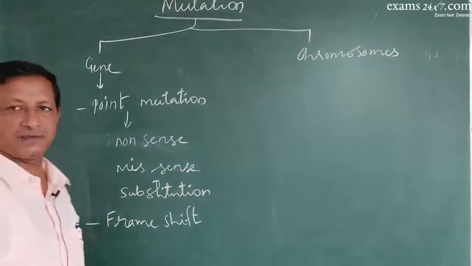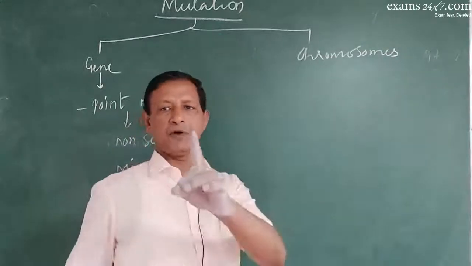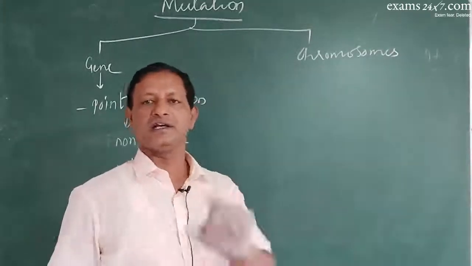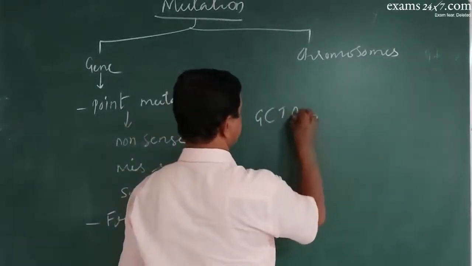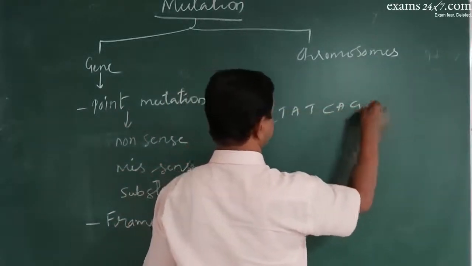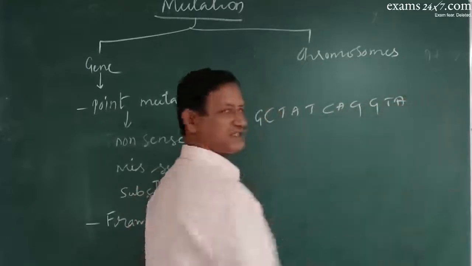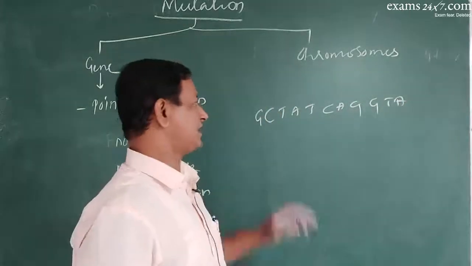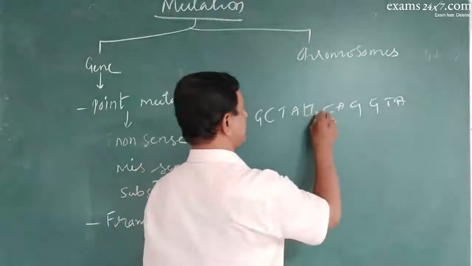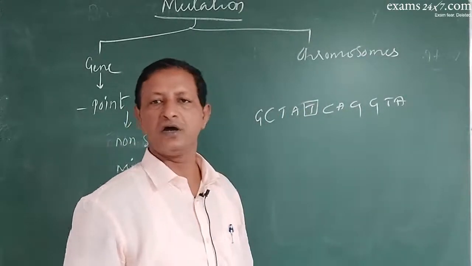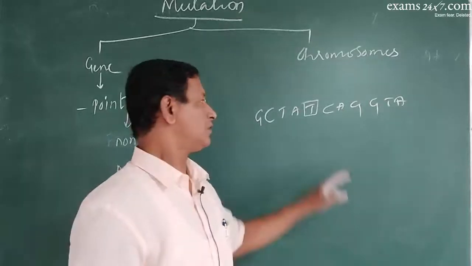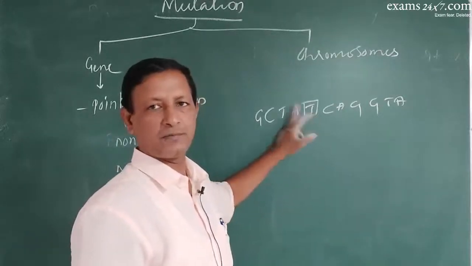So point mutation means what? At one particular point in the gene, a change will occur. For example, G, T, C, A, T, A, C, G. Suppose this is a gene base sequence. Now in this, at one particular point, the change will occur. Not that the entire gene, all the sequences, get changed. Only one particular base gets changed. That is called point mutation.